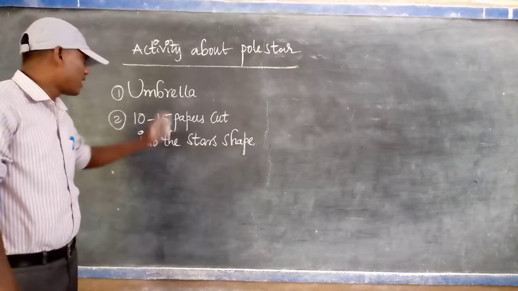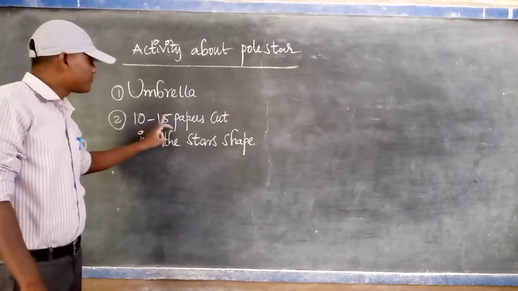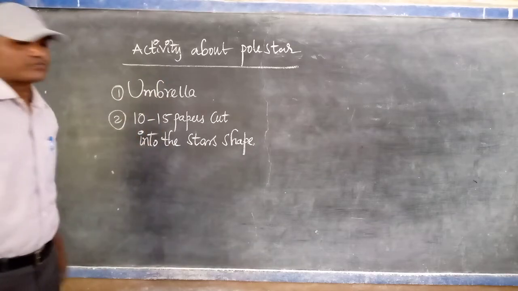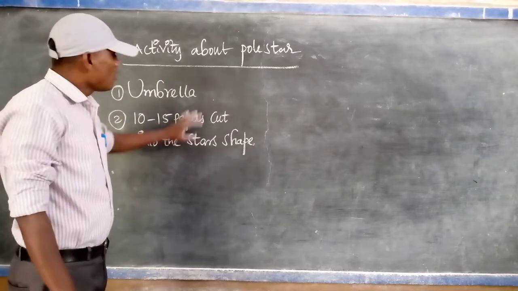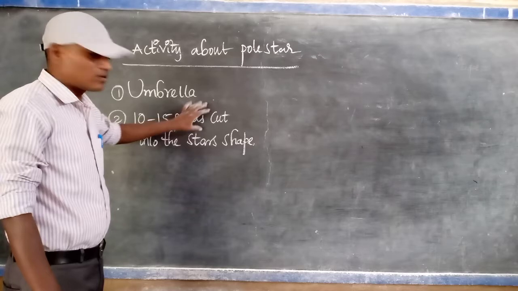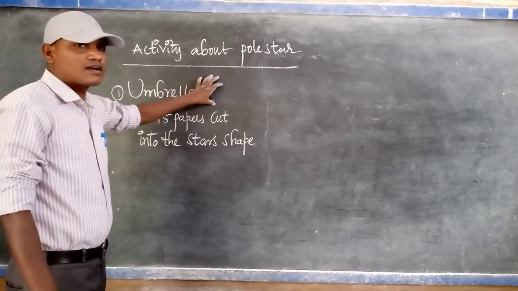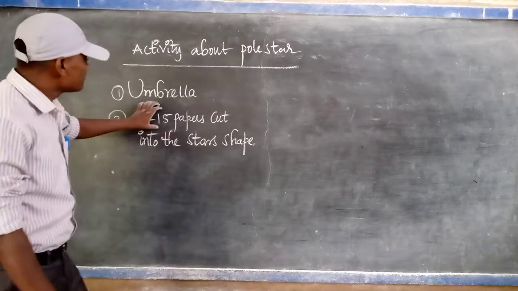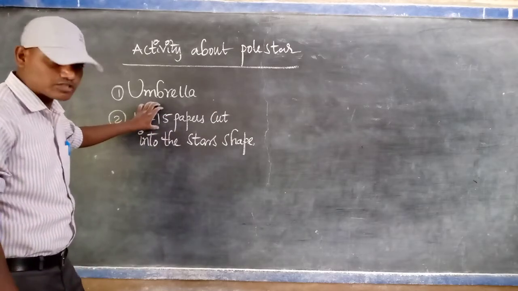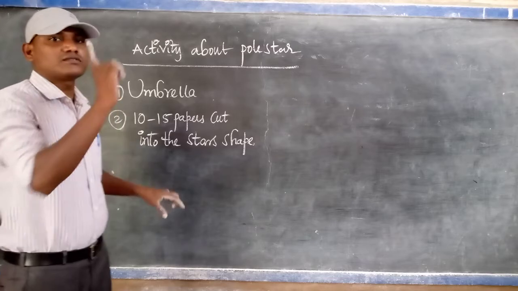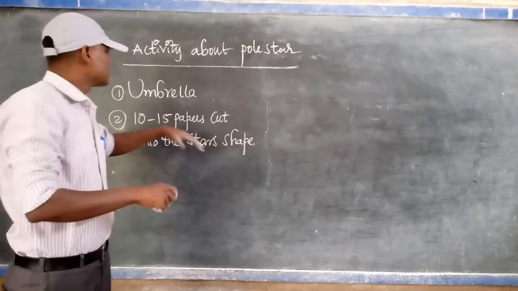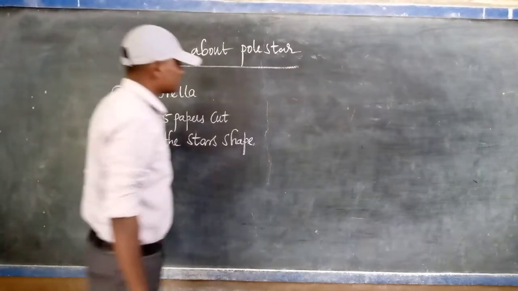One is an umbrella, another is 10 to 15 papers cut into star shapes. Among these, one paper star is colored differently. For example, 15 papers are cut into star shapes, and among the 15, one is painted with a different color than the remaining 14.